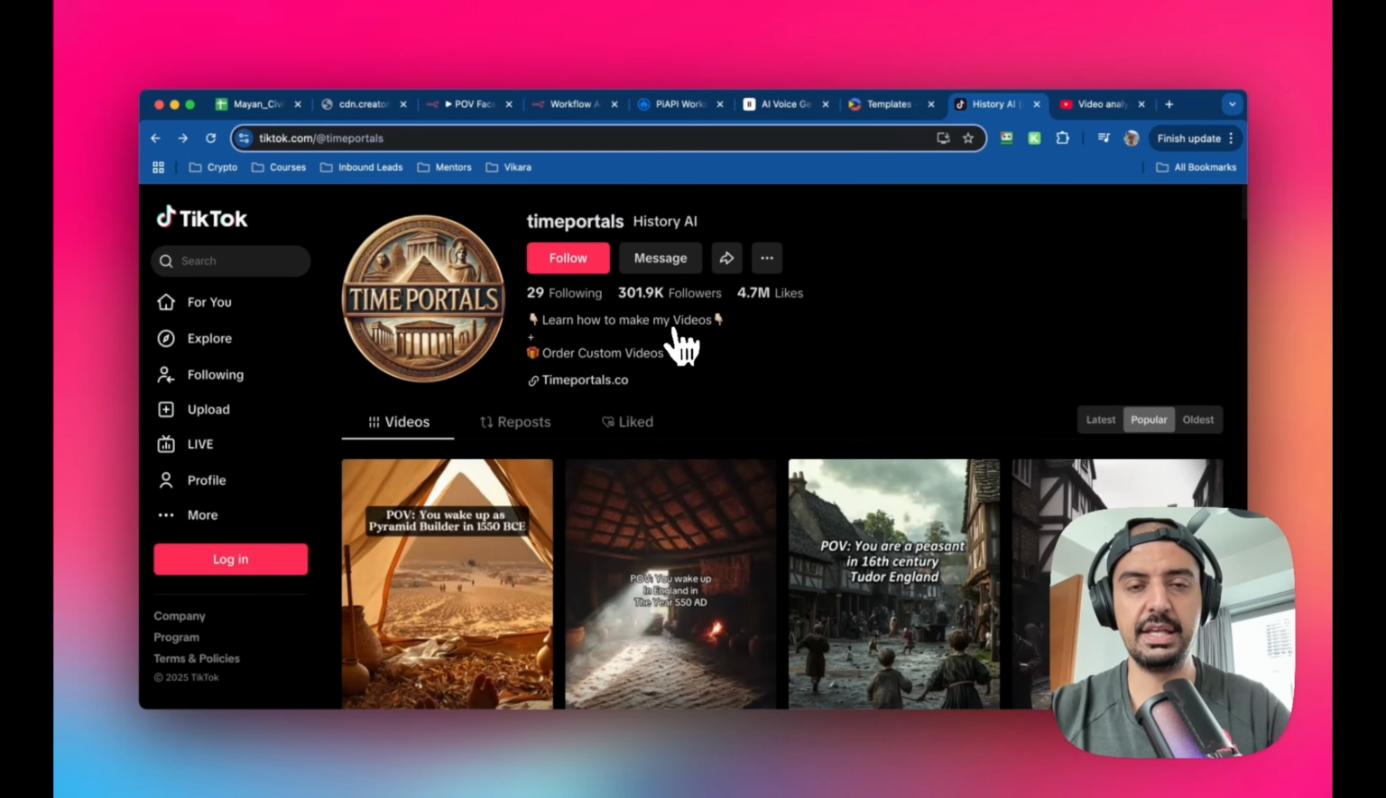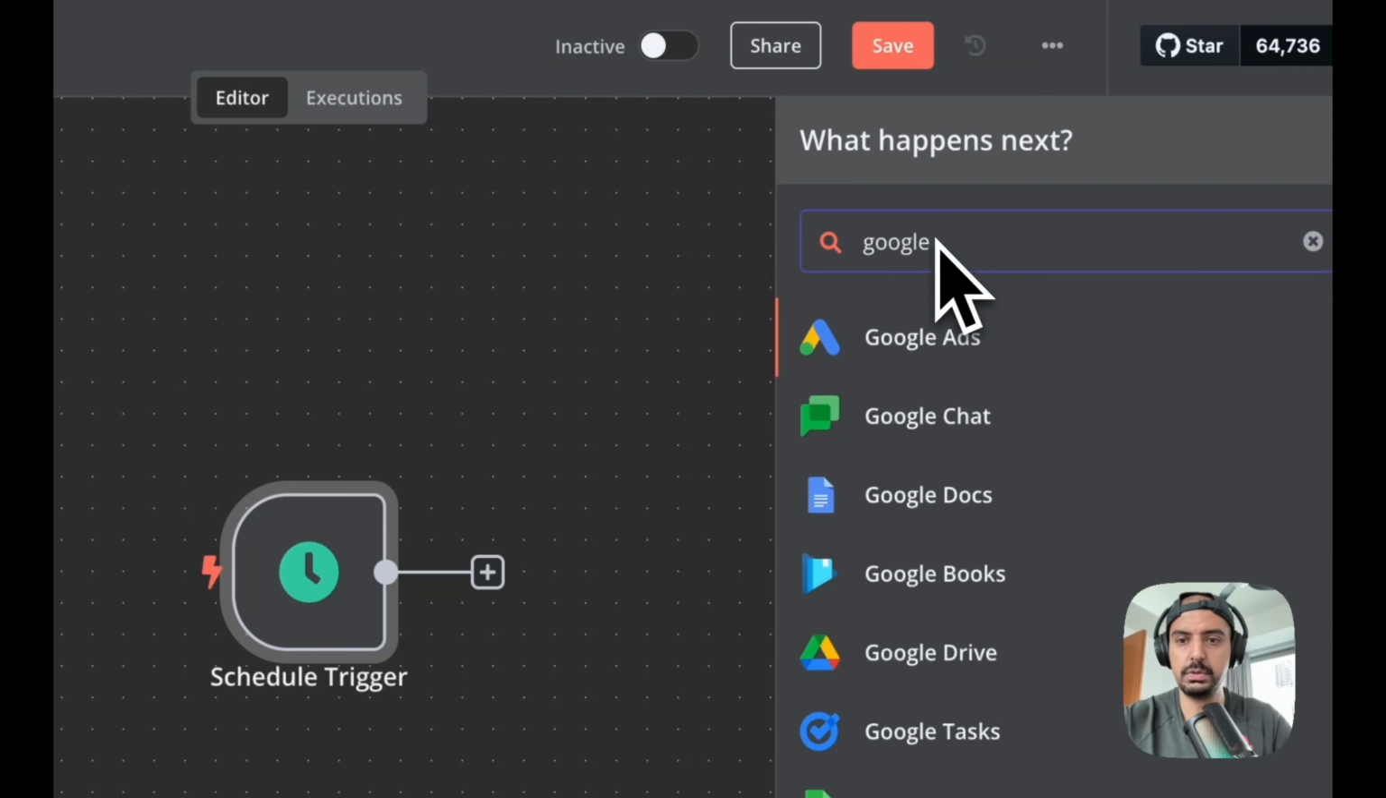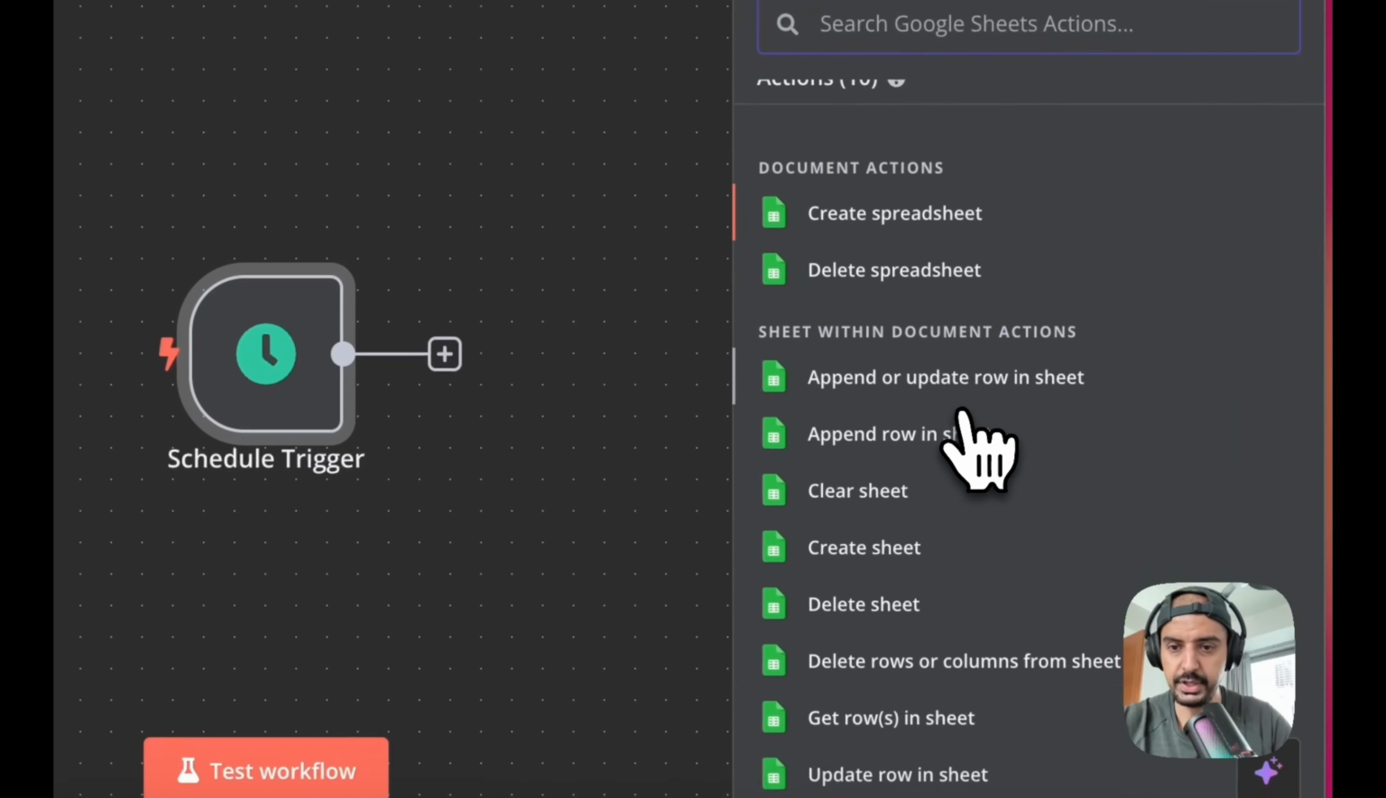So I'll leave that up to you. And the next one you want is a Google Sheets module, okay? So I'm gonna bring this up, and then you want the get rows in Sheets, okay?